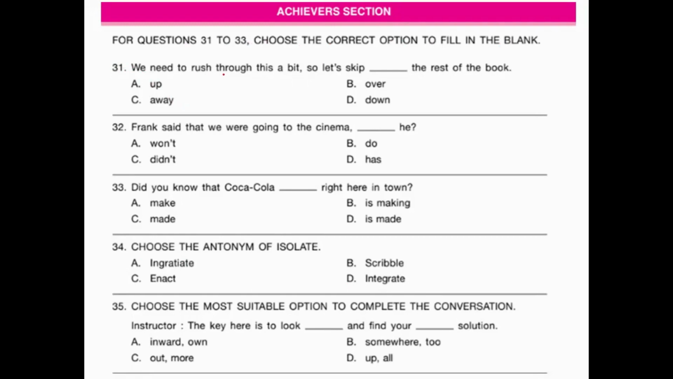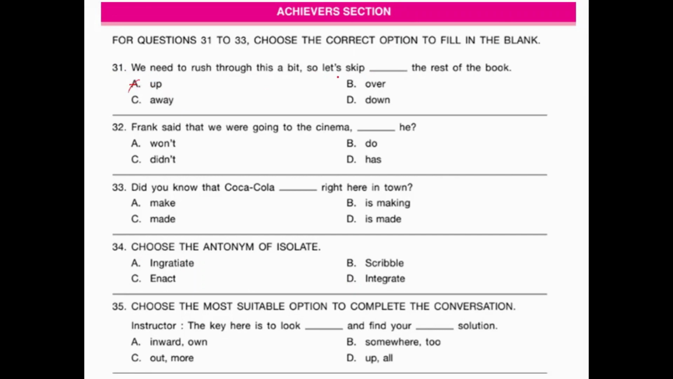31. We need to rush through this a bit. So let's skip dash the rest of the book. Okay. So you have to use again skip and the appropriate preposition over here. Okay. Skip up. No, what do you mean by skip up? It's like to jump. Okay. So no, we can't use this word, even this preposition.